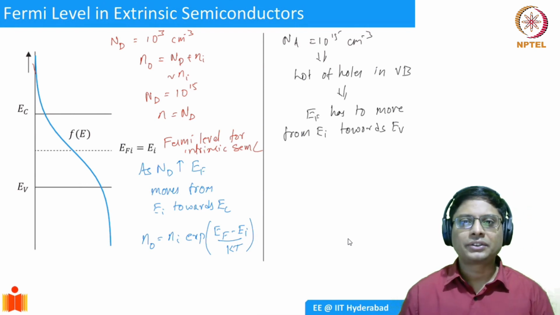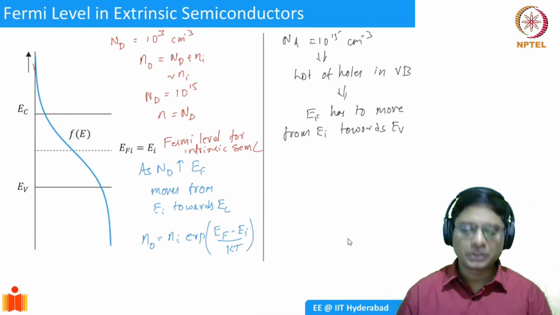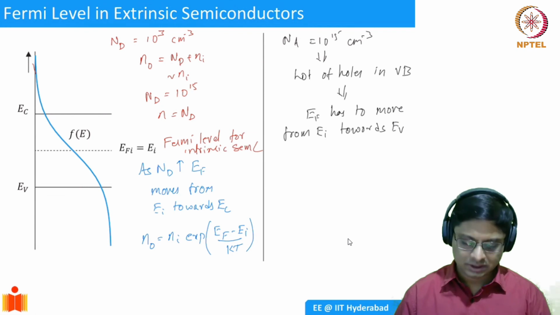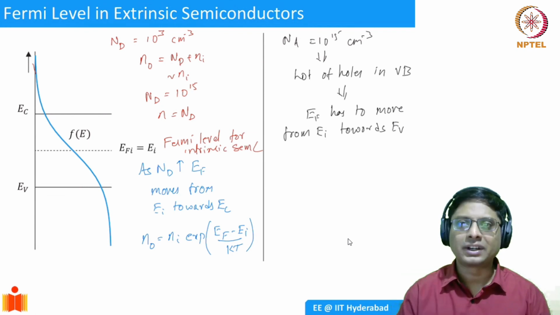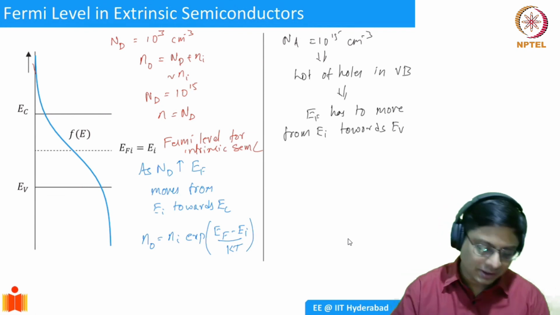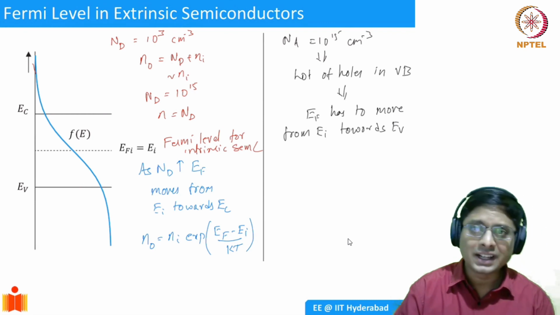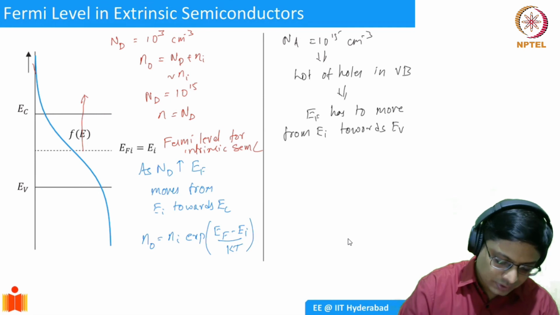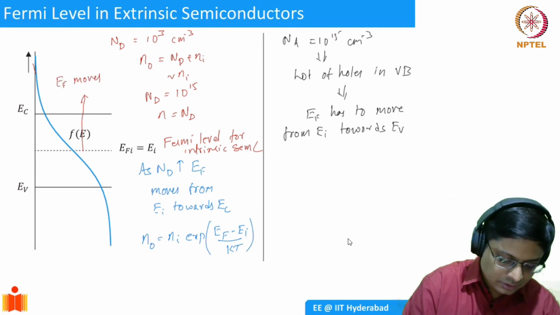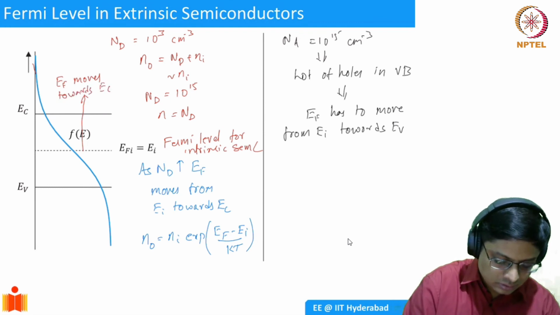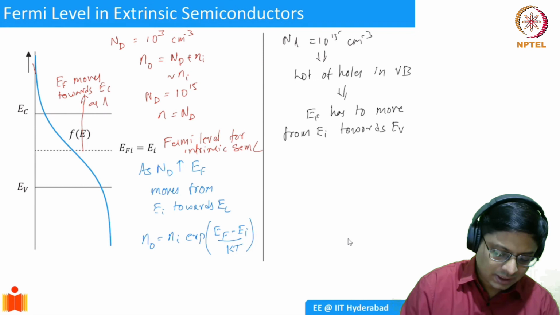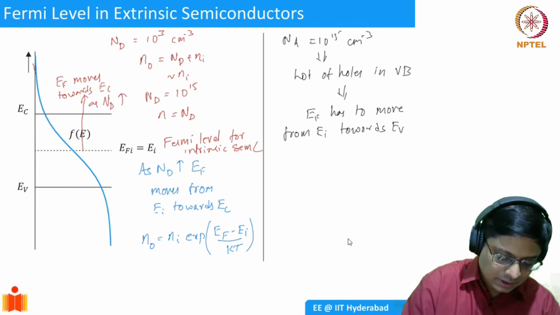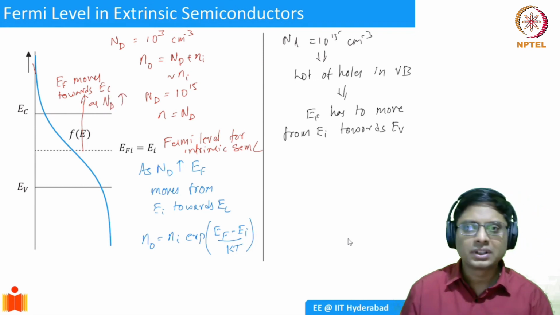As you start adding dopants, ND, you're adding electrons, and therefore EF moves this way. EF moves towards EC as ND increases.